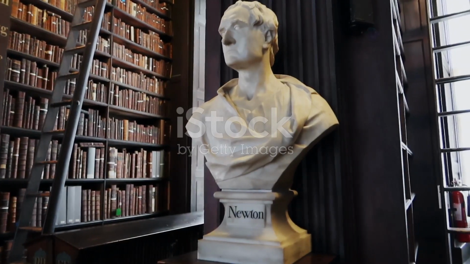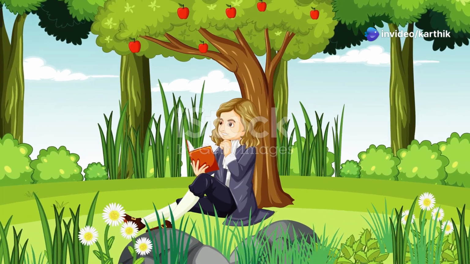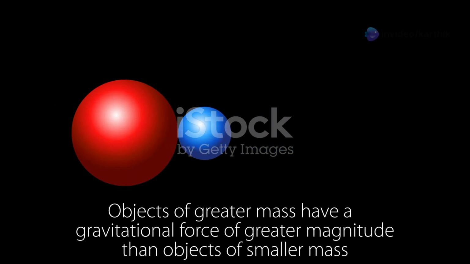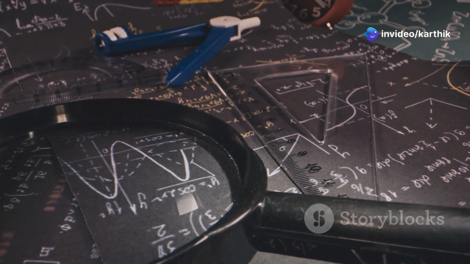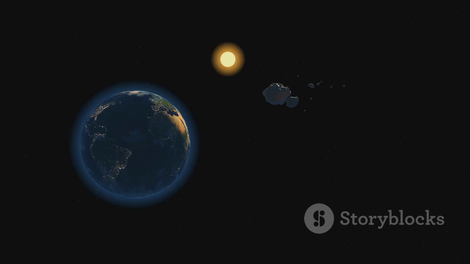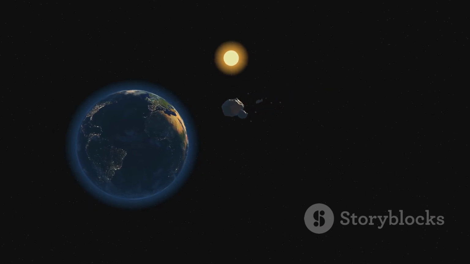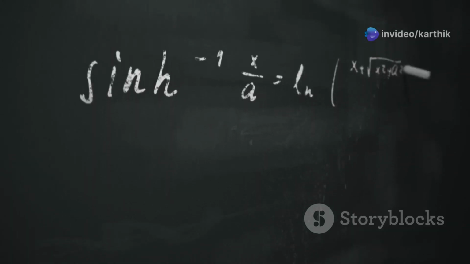Sir Isaac Newton, a brilliant physicist, developed a law to explain this fundamental force. Newton's law of universal gravitation states that every particle in the universe attracts every other particle with a force that is proportional to the product of their masses and inversely proportional to the square of the distance between their centers. Simply put, this means that the more massive the objects and the closer they are, the stronger the gravitational force between them. We can represent this with a simple equation.